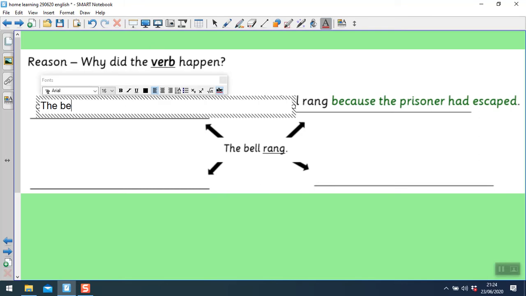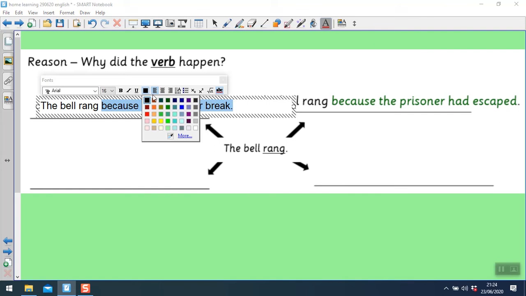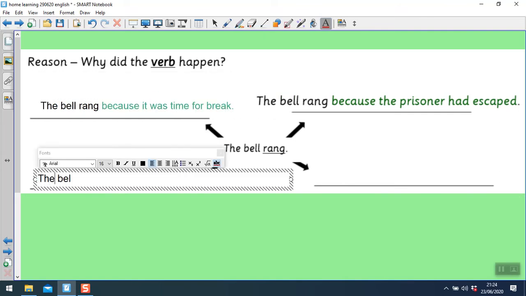So you could have the bell rang because it was time for break. So because it was time for break, all of that is the adverbial. The bell rang because the couple had just got married.